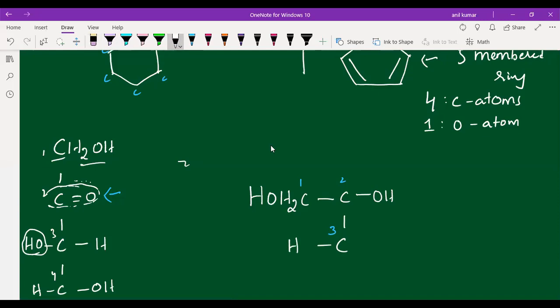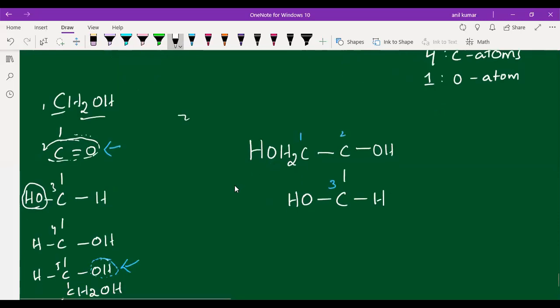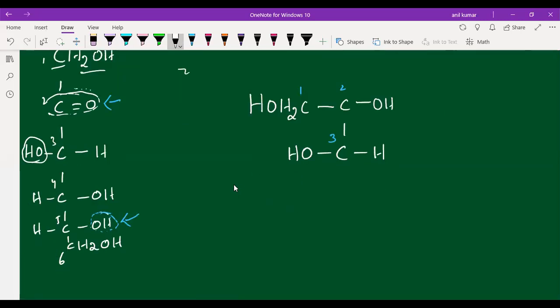OH group we are keeping at this side. Next here, hydrogen, students. Next, fourth carbon, where is the OH, students? Sorry, hydrogen is at left side. Where is the OH for the fourth carbon? OH group is at right side. Fifth carbon, hydrogen is at left side.